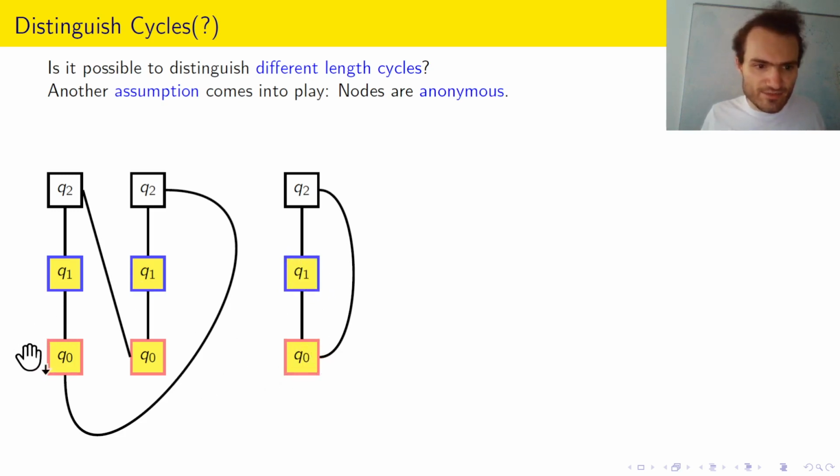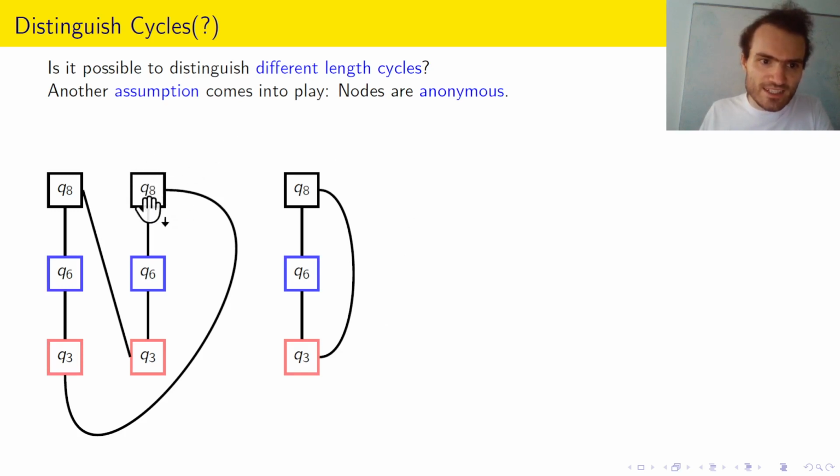On the other hand, these three red nodes, they are all in the state Q0, have a neighbor in the state Q1 and a neighbor in the state Q2. They will also all perform the same step. And now, okay, we could play this game for a long time, but as long as the scheduler always decides to select same color nodes at the same time, we cannot distinguish these two graphs.